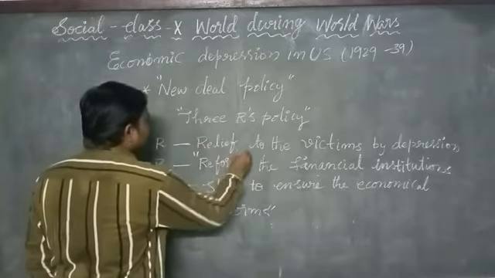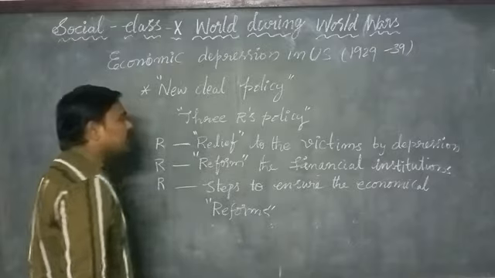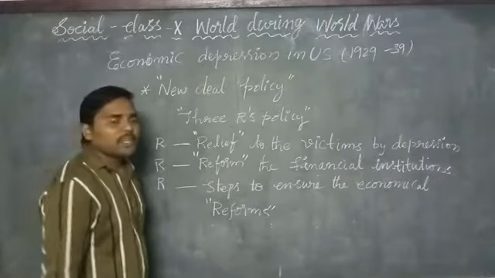Okay, these are the 3 steps followed by Roosevelt.